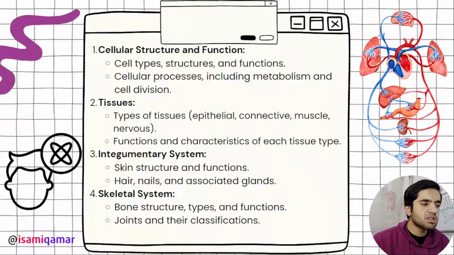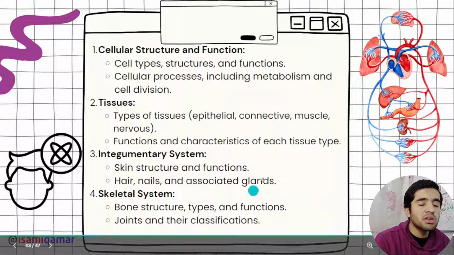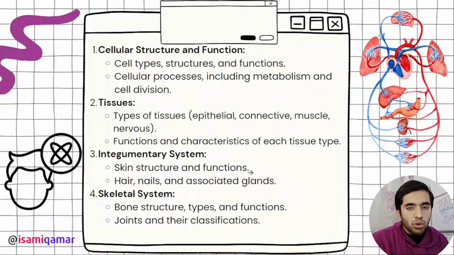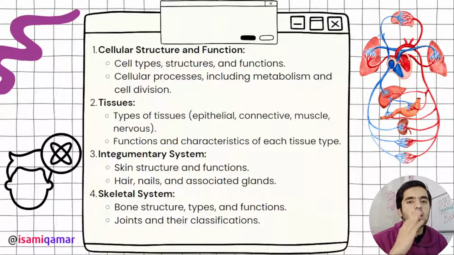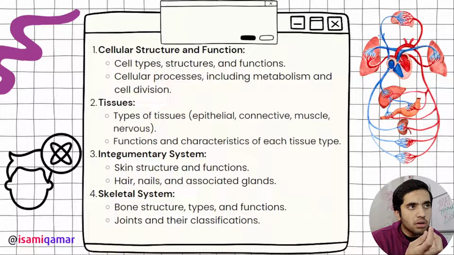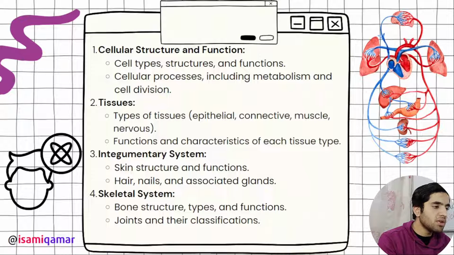Skin structure is the first line of defense in the immune system. Then we have to know hair and nails, which are not for immunity. But here is the associated gland. Glands are the most important thing you have to know. You have to cover chemical coordination: the pituitary gland, then the thyroid gland and parathyroid gland. Then we have the sex glands, sex hormones actually, hormones released from the testes and ovaries.